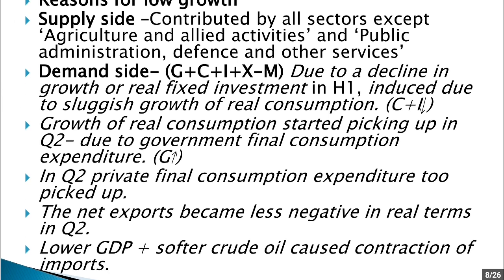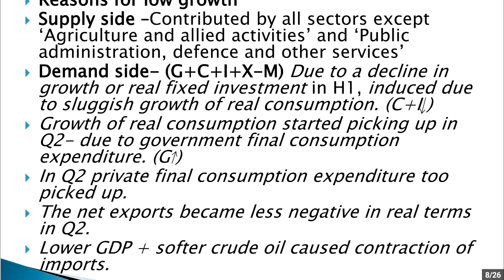Now, when we talk about private final consumption expenditure, it also picked up in the second quarter, but not too much. When we talk about exports, the net exports have become less negative. Usually in India, we often find that imports are more than exports, and there is a huge gap between exports and imports. So it is a huge deficit there. However, in Q2, the difference between exports and imports has been low.